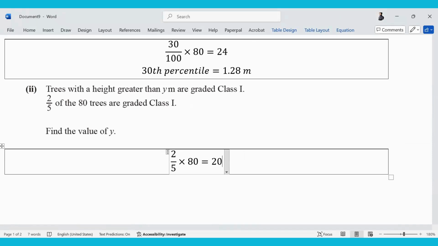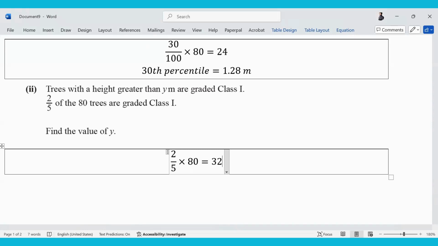The question is not asking for 32 or 20, so tell me, I'll write the value. People are responsible for the values. Even with calculators, if you're quoting a wrong value, it's high time to become focused. Look, find the value of y. 32 are the trees that are greater than a particular height y, and they are classified as class 1.